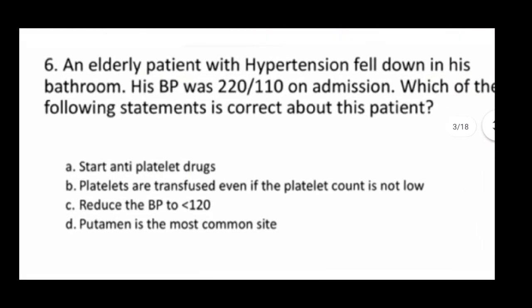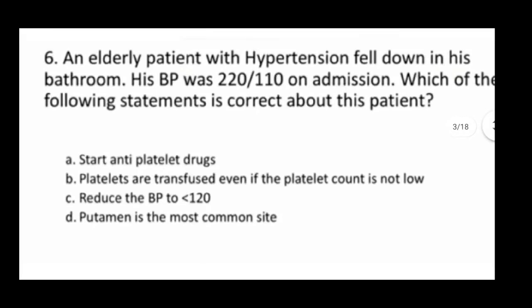Next one. An elderly patient with hypertension fell down in his bathroom. His blood pressure was 220 by 110 on admission. Which of the following statements is correct about this patient? Option A, start antiplatelet drug. B, platelets are transfused if the platelet count is not low. C, reduce BP to less than 120. D, putamen is the most common site. Correct answer here is D, putamen is the most common site.